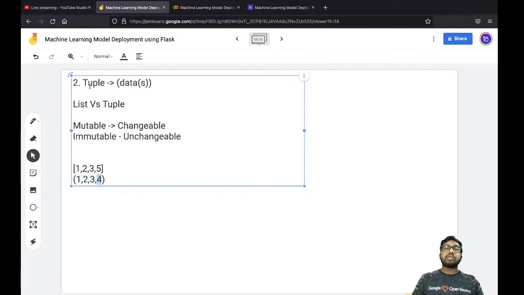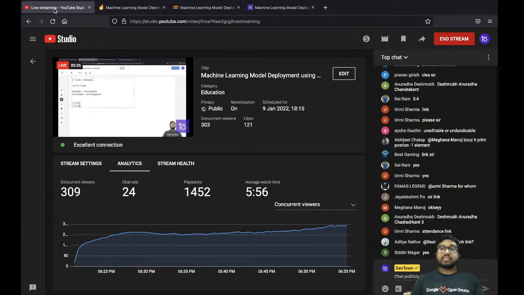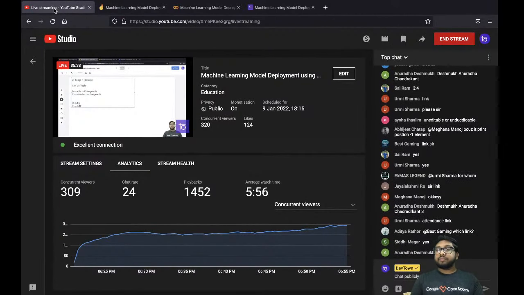That means you can change the tuple into list, where manipulation is possible, change the value from there and then typecast it again into a tuple. But tuple doesn't have any built-in function to support manipulation, alteration, and updation. Is this clear?